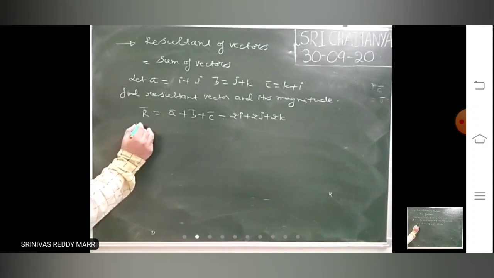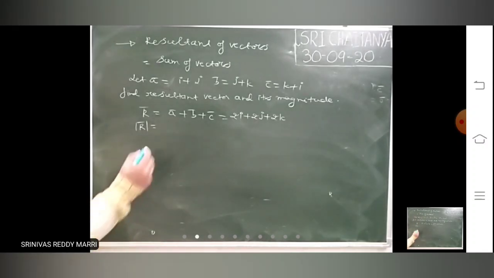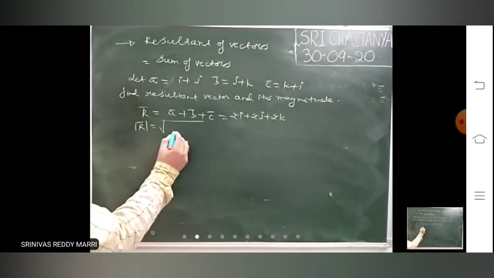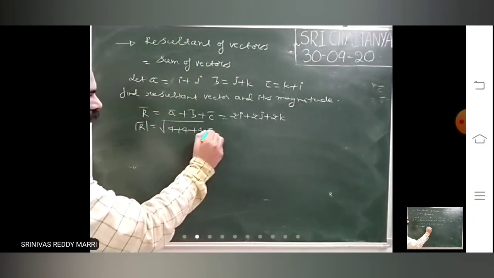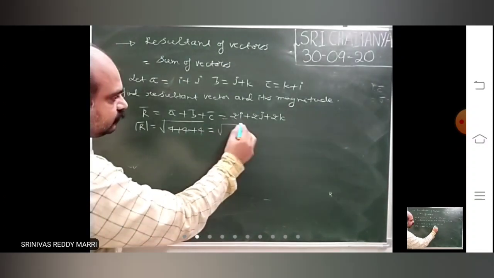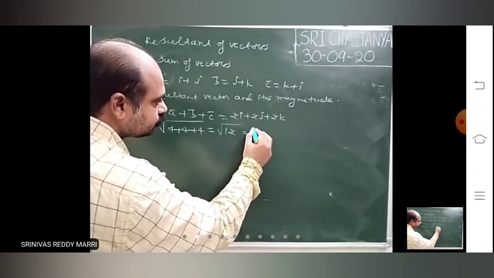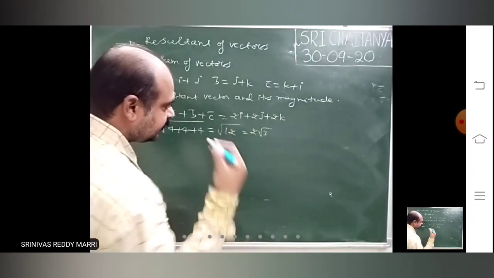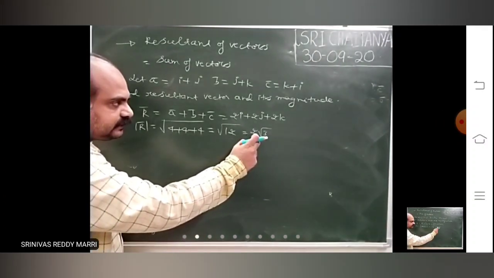The magnitude of the resultant is just modulus R bar. After calculating the vector, you write the modulus. That is the magnitude of the resultant. So this is root of 12, which means the magnitude of the resultant is 2 root 3.